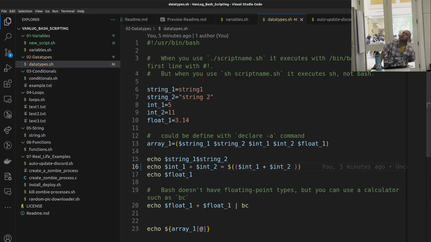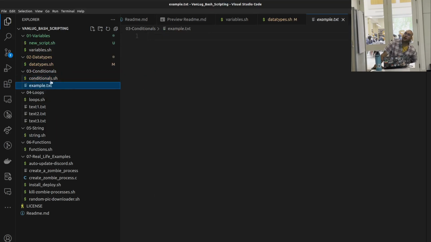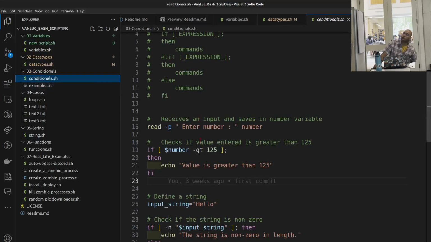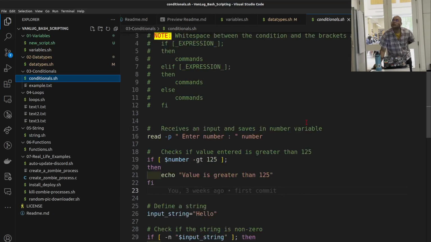Moving on to the next one, let's get into conditionals. In the same folder of these conditionals, I have example.txt, which is just an empty file, but I added this too so that we can get things going. By the way, I'll give you the link to this repository. It's already online, you can use it later on if you want.